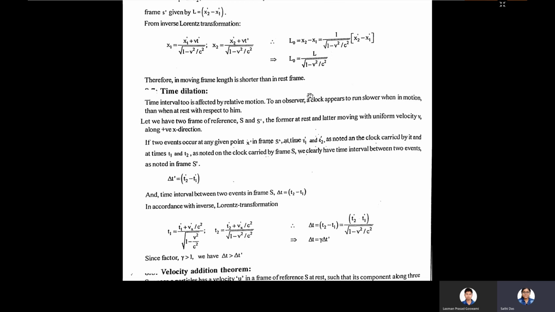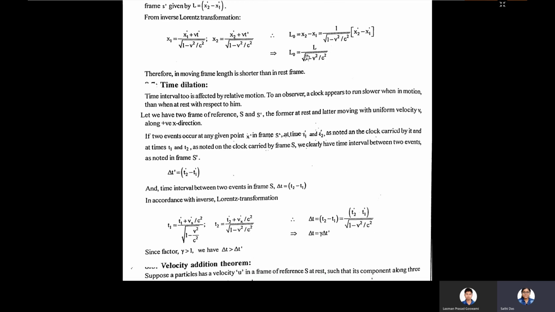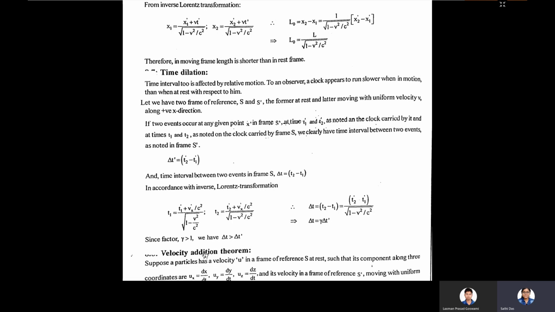Look here, this gamma factor, as earlier with L naught equals L by root over 1 minus v square by c square, now it is delta t equals gamma delta t prime, or delta t prime by root over 1 minus v square by c square. As this gamma factor is greater than 1, or at minimum equal to 1 when v equals zero, delta t must be greater than delta t prime. So time is actually dilated.